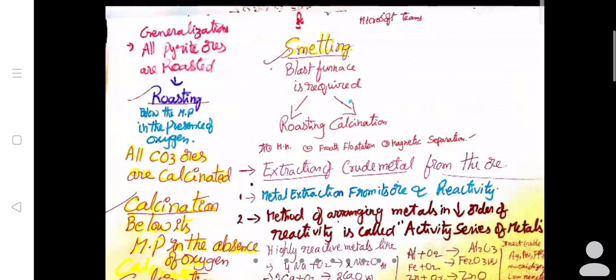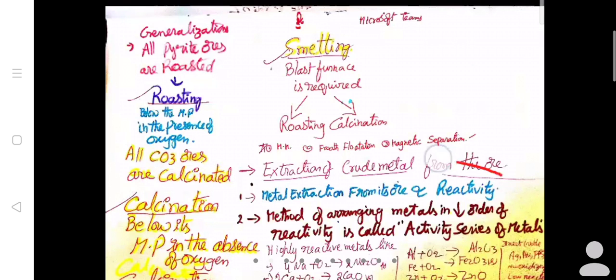Metal extraction from its ore is directly proportional to its reactivity. Means it is easy for us to remove the metal when it is more reactive or less reactive, you tell me. Normally, there is a reactivity series in your chemistry, which you are going to learn in future classes.